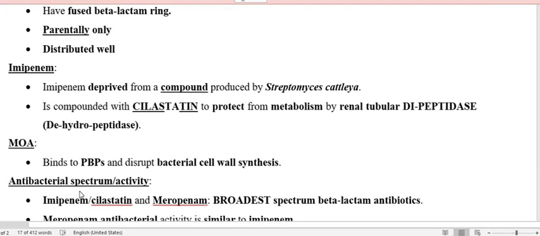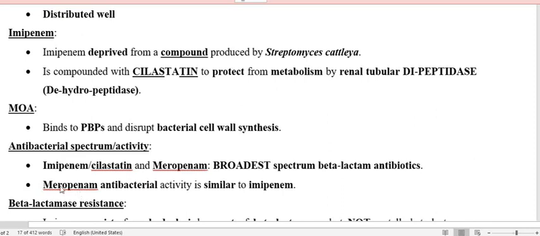Under the carbapenems, as I mentioned, the drugs are imipenem and meropenem. These two are the most usable carbapenems. So what are the salient features of imipenem? It has been derived or synthesized from a compound isolated from the actinomycete Streptomyces cattleya.